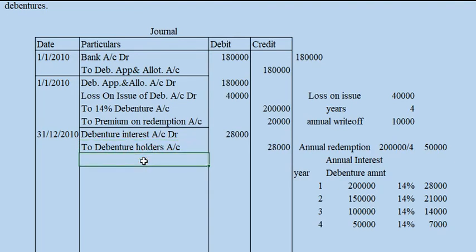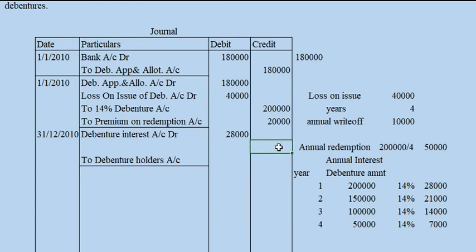Then debenture. Here I have made a small mistake, because the debenture holders will not get the entire amount, as tax is to be calculated.